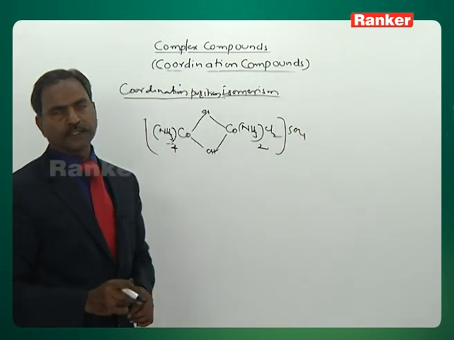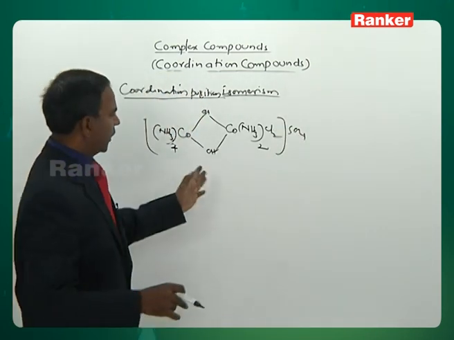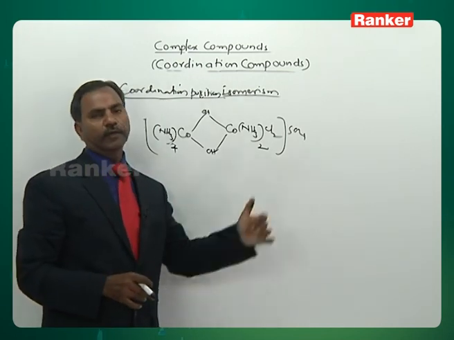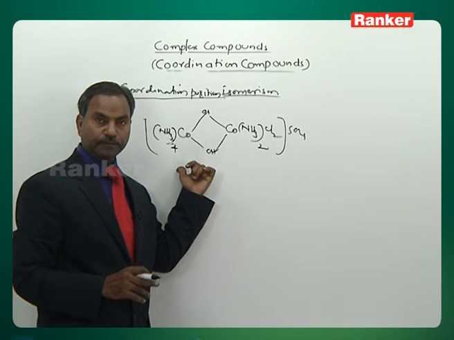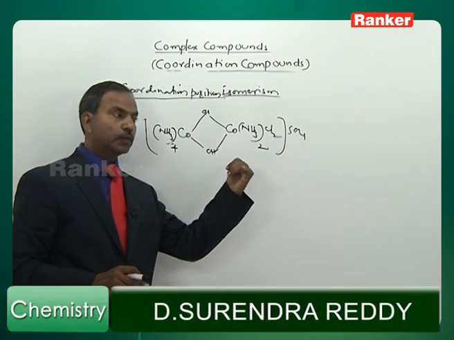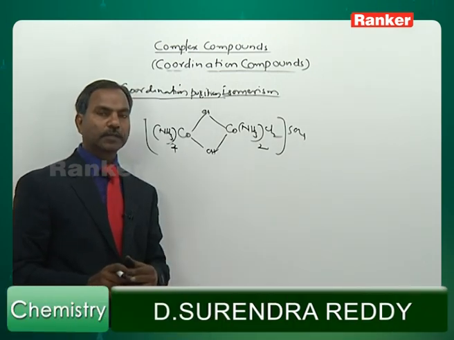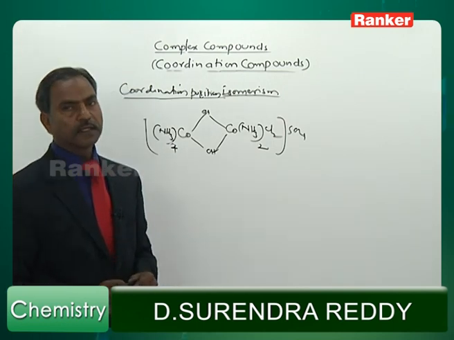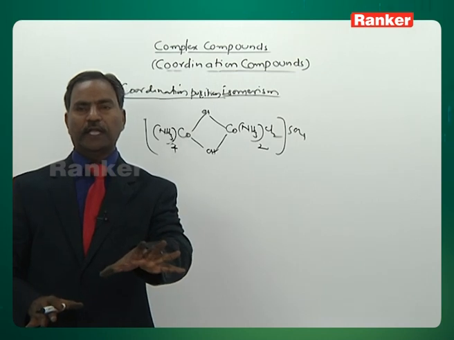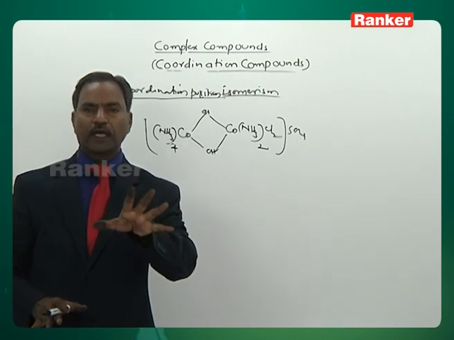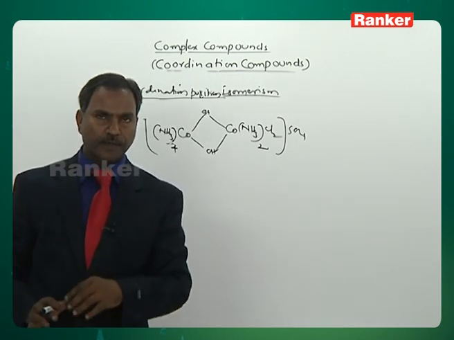Yes, a bridged complex. You can clearly see that on either side the number of ligands is the same, but one side is completely amine ligands and the other side has 2 amine ligands and 2 chloro ligands. This particular complex we can say is unsymmetric. On either side the number of ligands is the same, but the type of ligands is not the same.